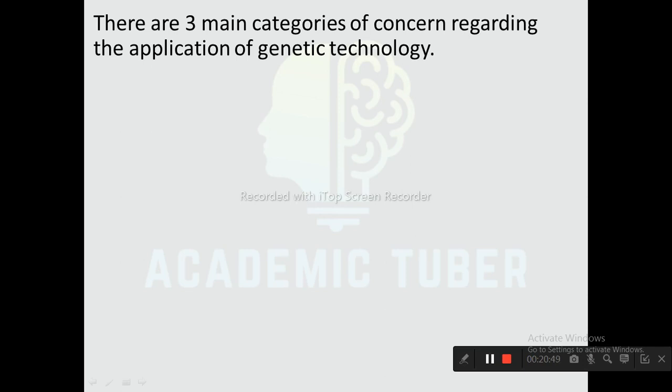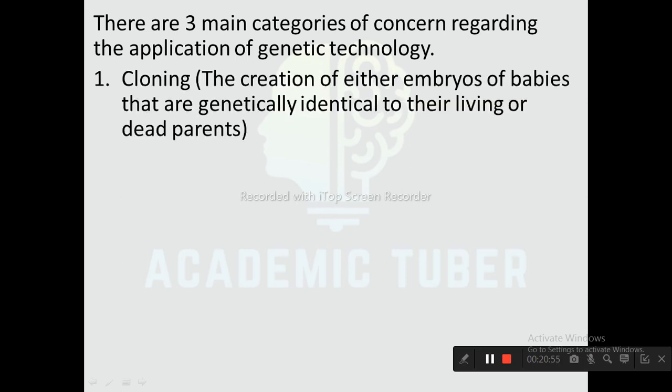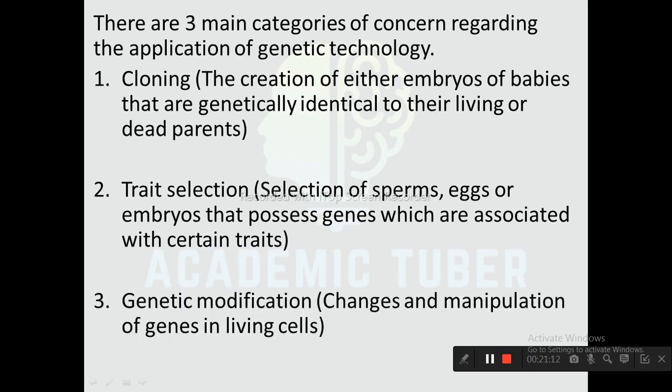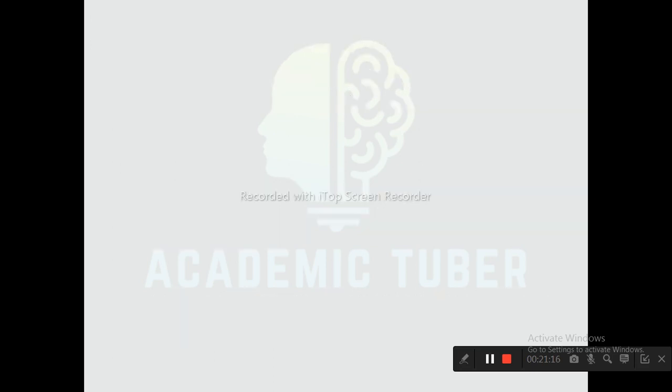There are three main categories of concern regarding the application of genetic technology. First one is cloning, the creation of either embryos or babies that are genetically identical to their living or dead parents. Next one is trait selection, selection of sperm, eggs, or embryos that possess genes which are associated with certain traits. And third one is genetic modification, changes and manipulation of genes in living cells.